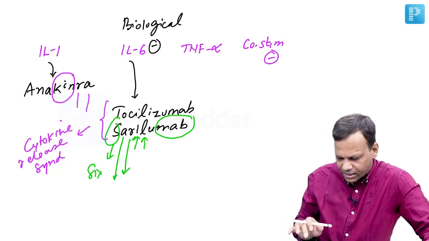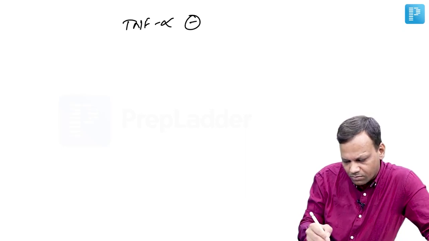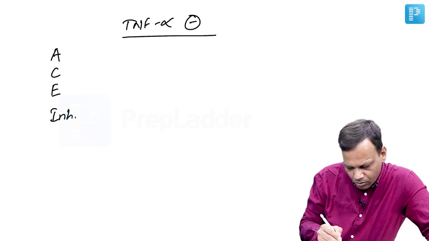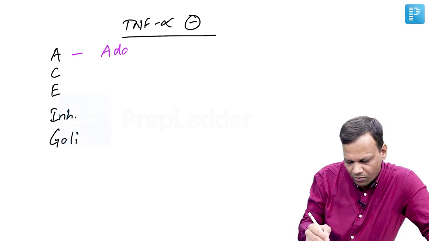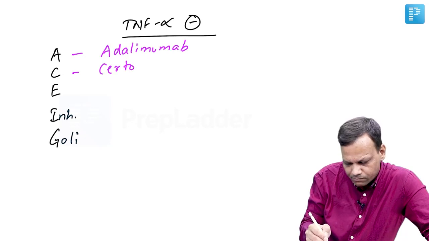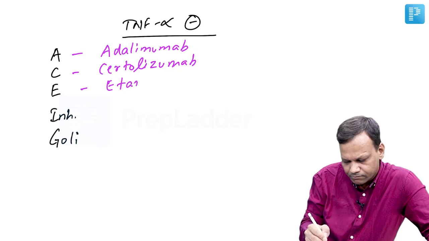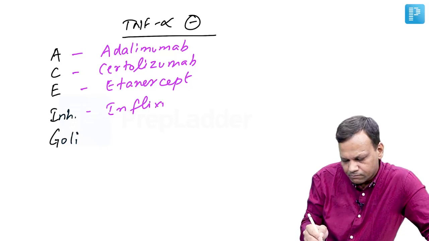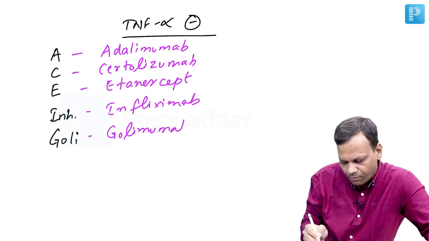Then drugs which are TNF alpha blockers, you can remember them as "ACE inhibitors ko goli maaro". The drugs include adalimumab, certolizumab, etanercept, infliximab, and golimumab. These are TNF alpha blockers.